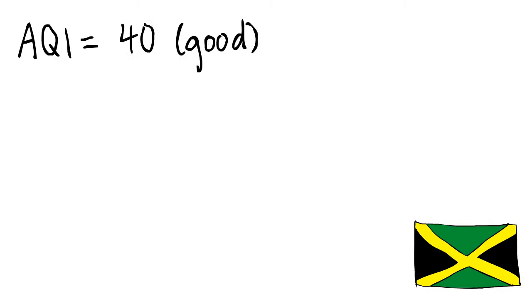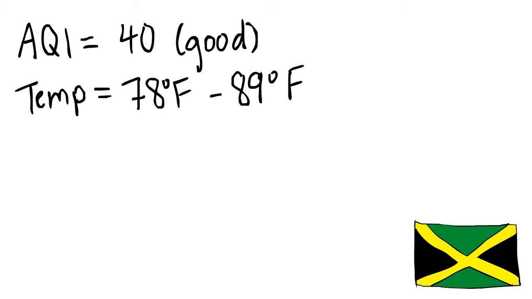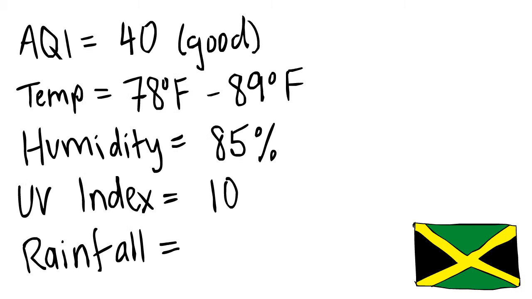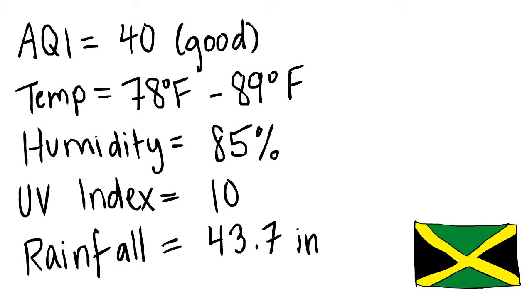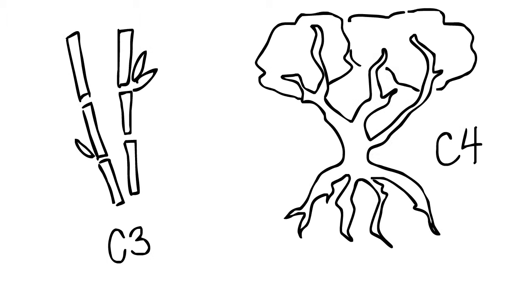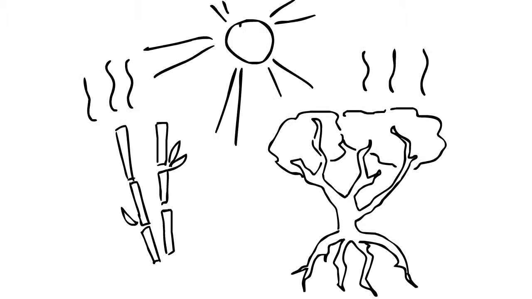In Falmouth, Jamaica, the average monthly AQI was 40. Its temperature ranged from 78 degrees Fahrenheit to 89 degrees Fahrenheit. Its average monthly humidity was 85%, its average UV index was 10, and it had an average yearly precipitation of 43.7 inches. In this region, we found that the 2 most common plants were golden bamboo, which is a C3 plant, and red mangrove, which uses C4 photosynthesis. Both plants are well adapted to the high temperatures and high UV index of Falmouth.